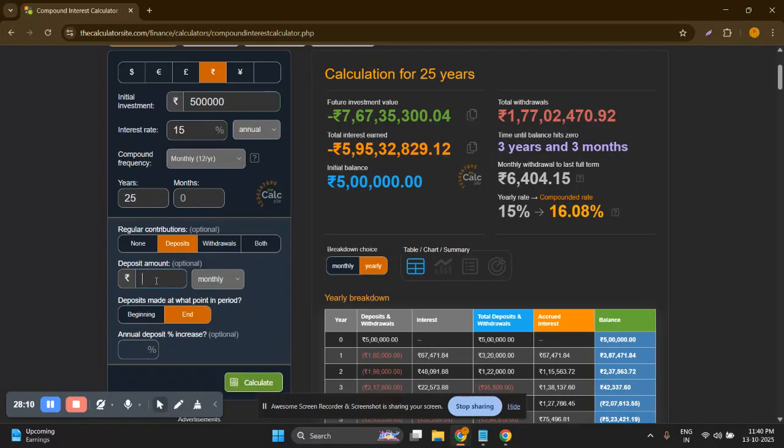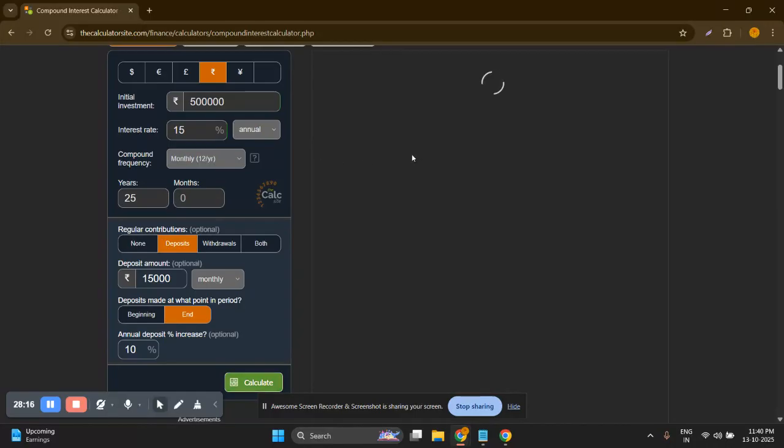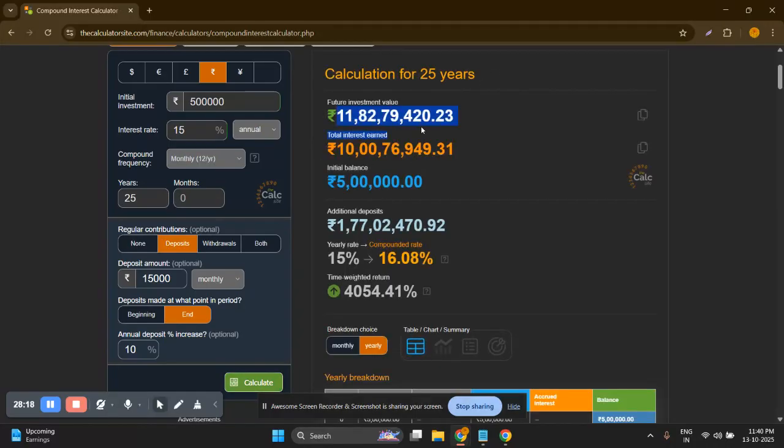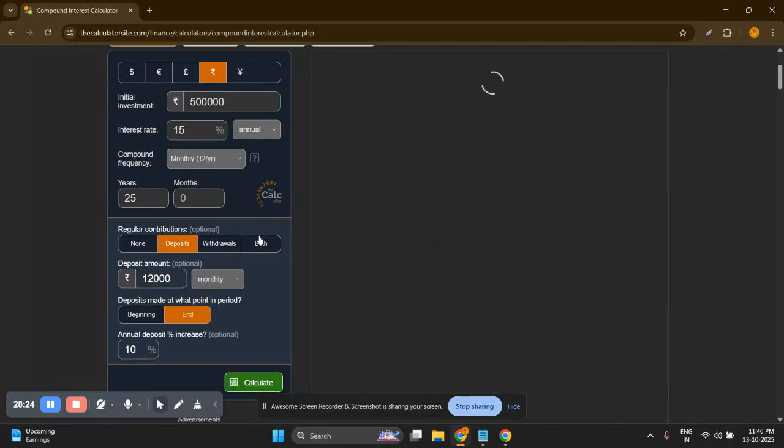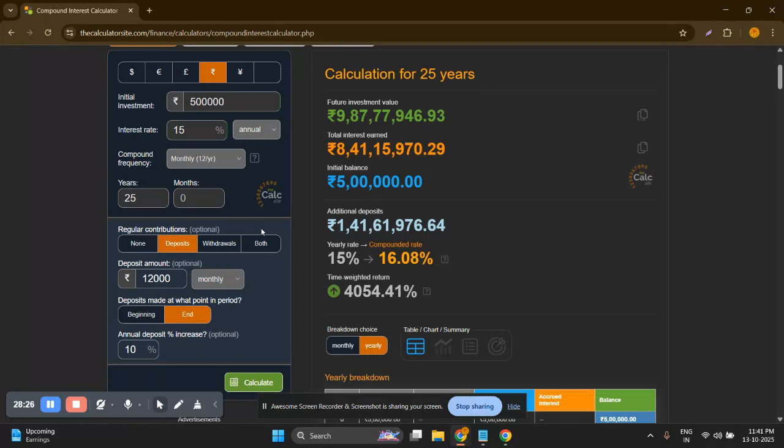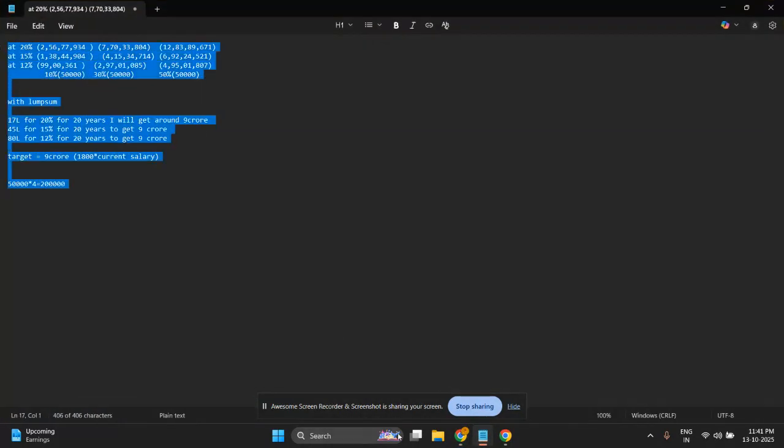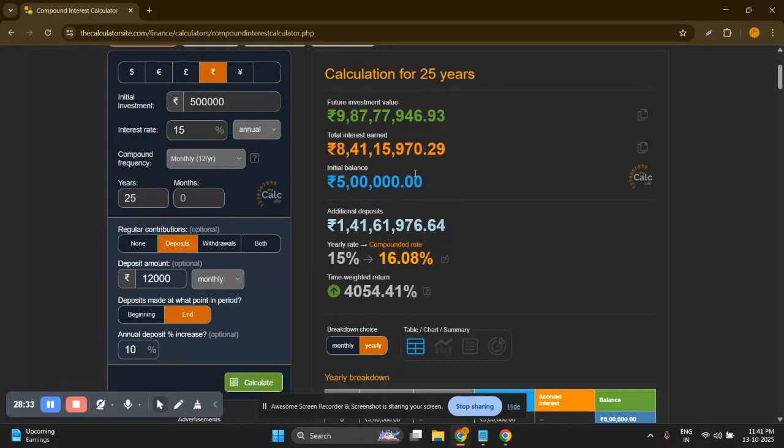It's not withdrawal, it's deposit. And you will gain a corpus of 11 crore or 9 crore plus, which will be enough for you. And if you go to 12,000, then it will be enough for you. So you should not be panicked by the years, by this data which I showed you initially, because the real magic of compounding is hiding behind these years which you see here.